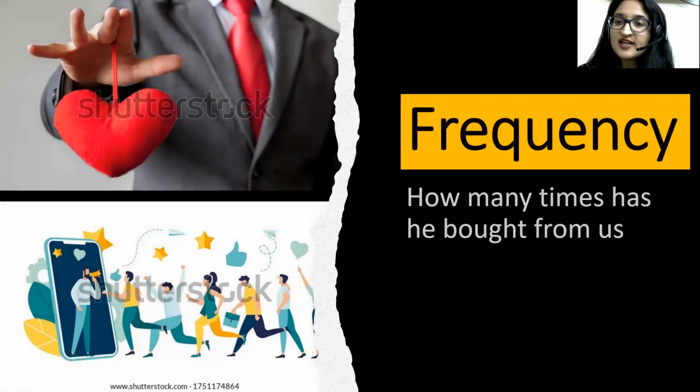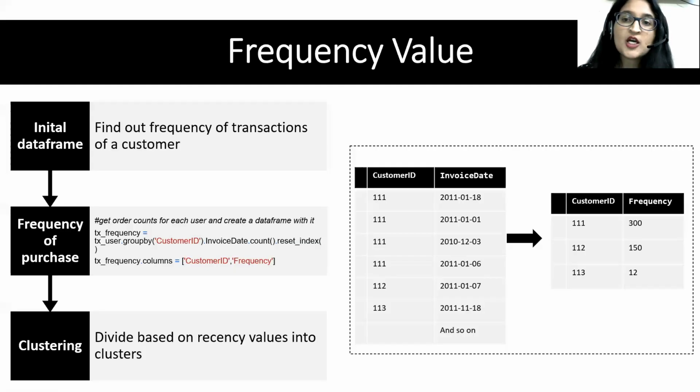Now, after you have done the recency, we need to understand the frequency. How many times has a customer bought from us? This is also very important to understand how loyal that person is and how much we should try to retain that customer. For the frequency value, we need to find out the frequency of transactions of the customer. For that, I have just done a simple calculation. I have just counted the number of times he has transacted, group by customer ID, and then count the number of dates in this particular case.